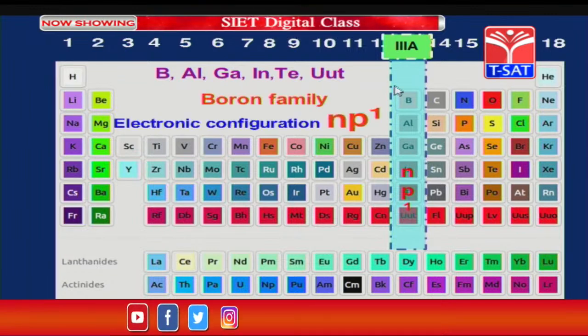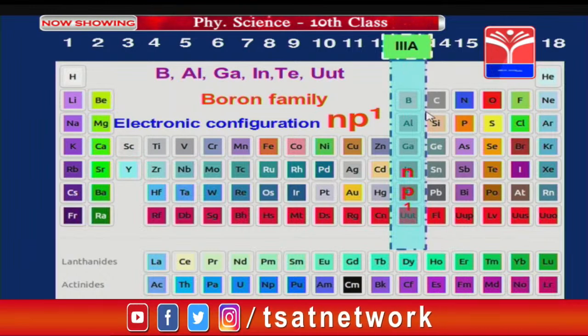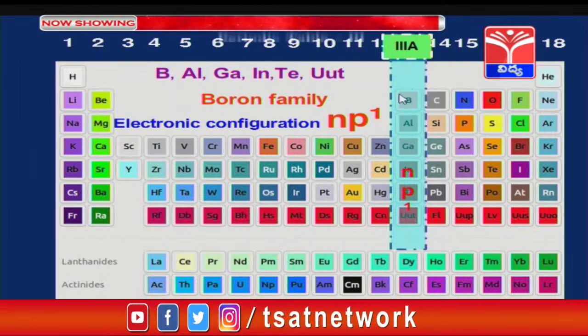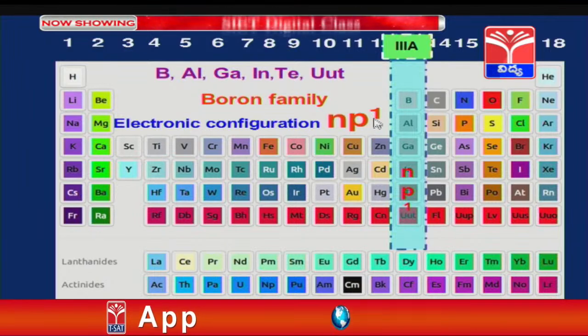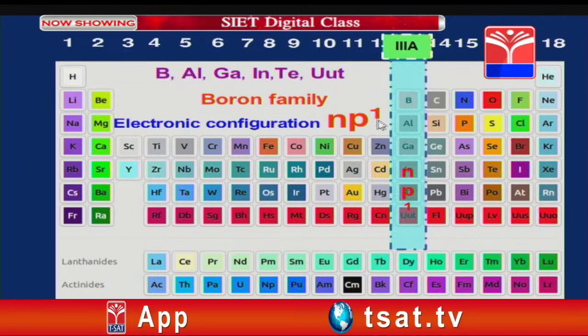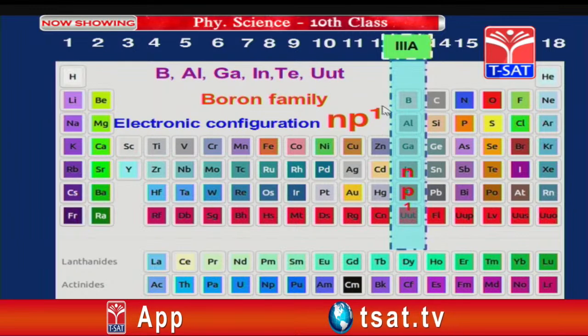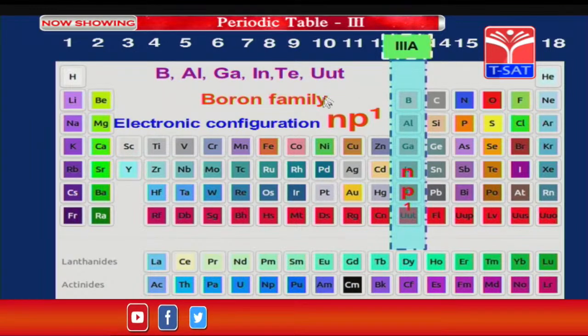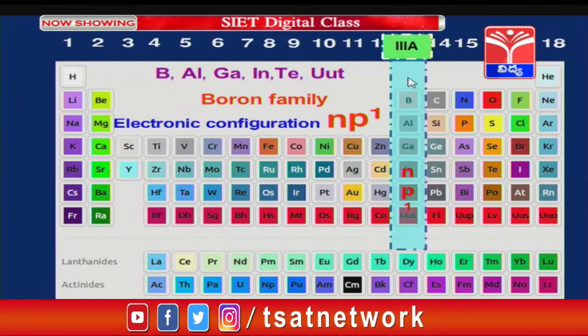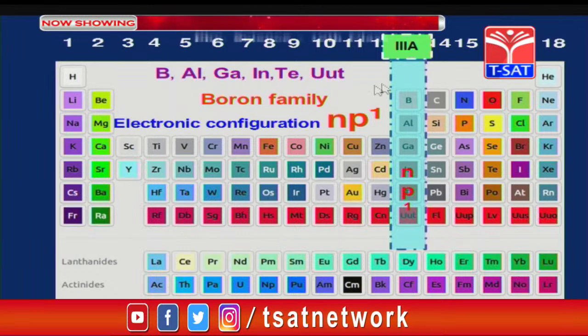np1. It is called the boron family. Why? Because it starts with boron and ends with tellurium. Electronic configuration is np1. In the p orbital we have 1 electron. Before this we will have ns2. Therefore, there will be 3 electrons in the outermost orbit of this group.